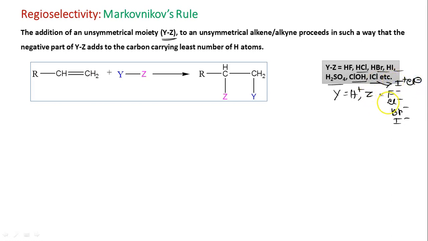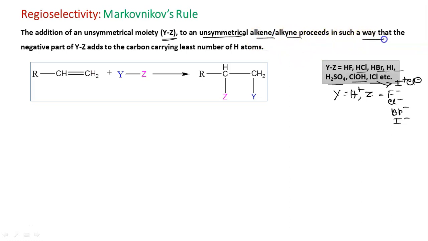Okay, so depending on electronegativity, we will put a positive charge on one atom and a negative charge on another atom. So for this type of unsymmetrical moiety, when it is added to some alkene, the alkene should be unsymmetrical, otherwise there is no question of regioselectivity. If the alkene is symmetrical, there is no question of which part, Y or Z, will be added where, because it doesn't matter. So it should be an unsymmetrical alkene or alkyne.